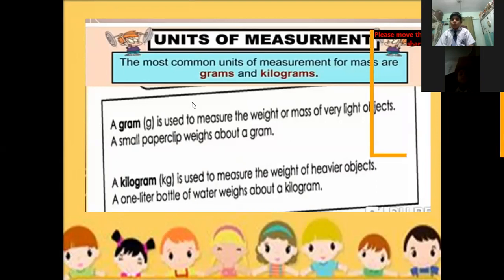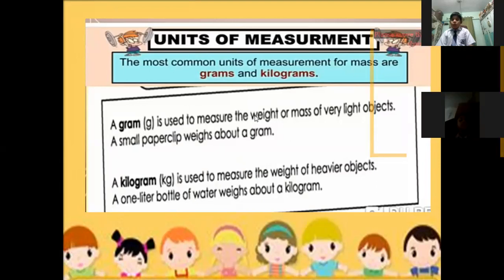A gram is used to measure the weight of very light objects. For example, a small paper clip weighs about a gram. For smaller, light objects, we use the unit gram. Gram is used to find the weight of very light objects, for example, paper clip, paper, razor, pencil, small objects.